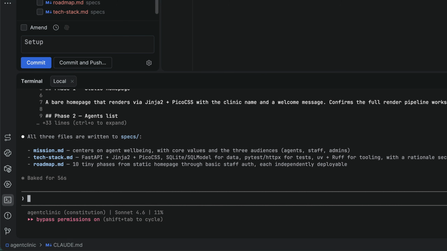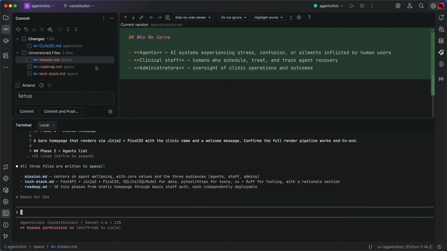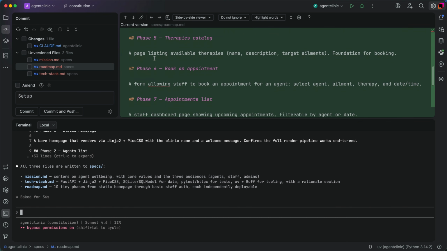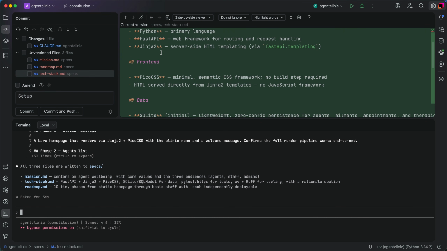Now we have 3 files. Let's review. We could just skip this part, right? No, you're the human. This is your time to shine. Read these carefully. It shapes the rest of the agent's feature work. For the agent, your teammates, your future self.